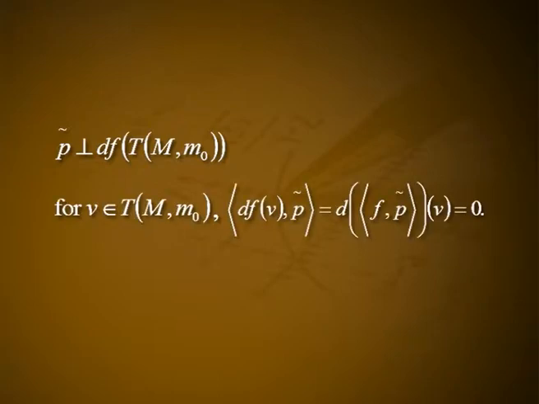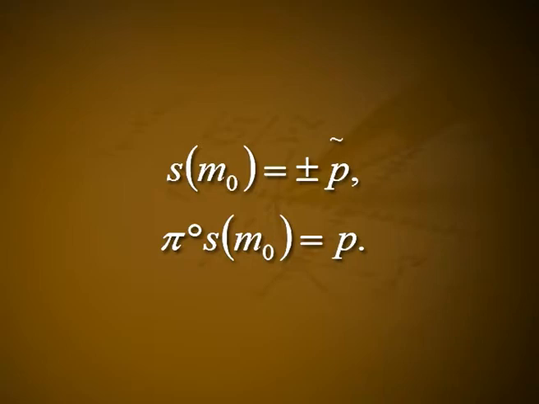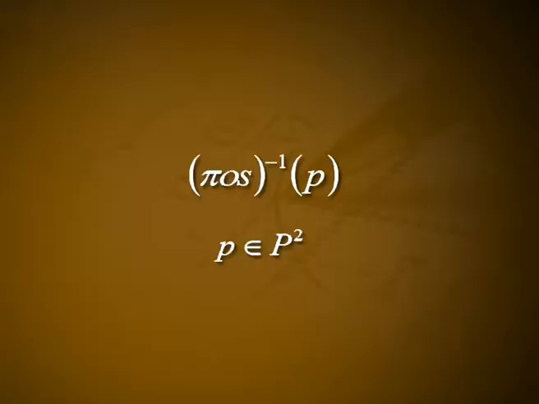Then p tilde is perpendicular to dF(T M at M0), because for V an element of T M at M0, the inner product <dF(V), p tilde> is equal to d of the inner product <F, p tilde> at V, which is equal to 0. Hence, S of M0 is equal to plus or minus p tilde and pi composite S of M0 is equal to p. Finally, since M is compact, (pi composite S) inverse of p is finite for each p element of P2. It is closed in M, hence compact.